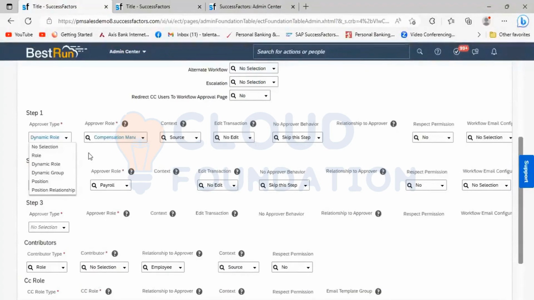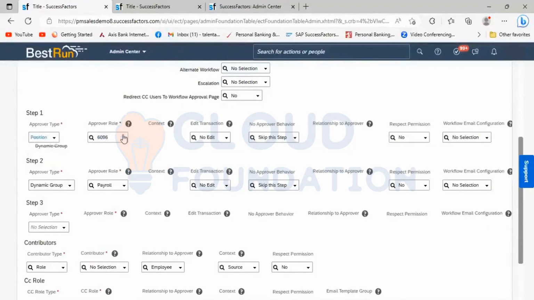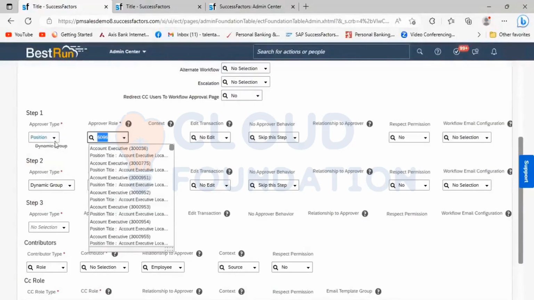And then comes the position and the position relationship. That is not major, because we know the position is already created in the managed data. Those positions, if you are selecting the position here, will be operating here.